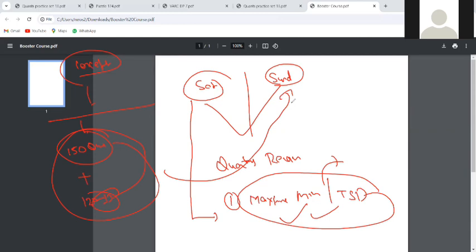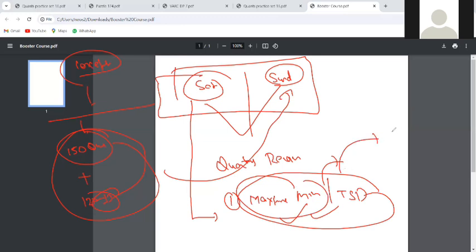Obviously, your doubts would be taken. For example, suppose you tried 150 and you're stuck on 43, 44 questions, that would be taken in the class. So this will be the schedule for Saturdays and Sundays. If we are doing maximum minima, it can also be completed with sequence and series. If we're doing function, we'll do quadratic as well with this. So through this, all the topics will be covered.